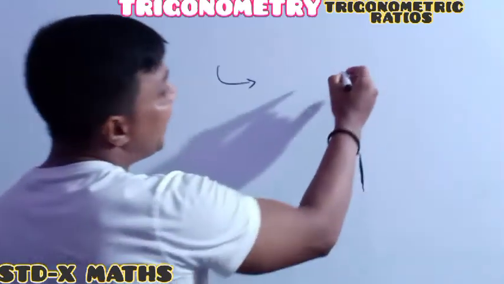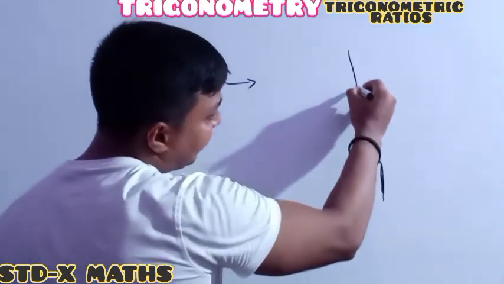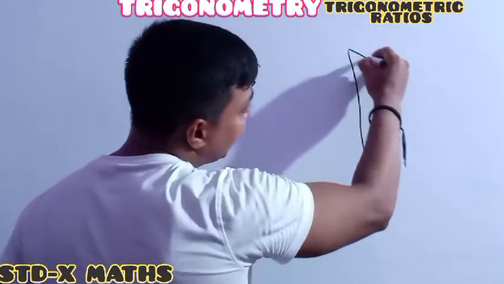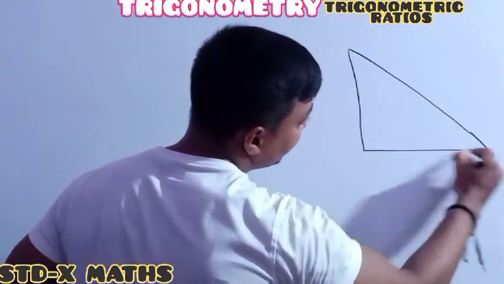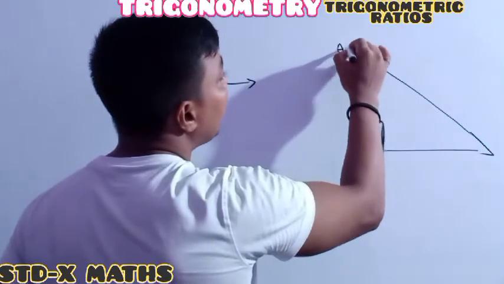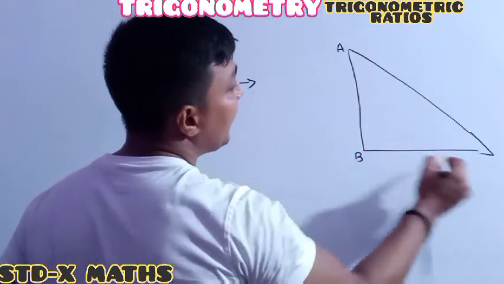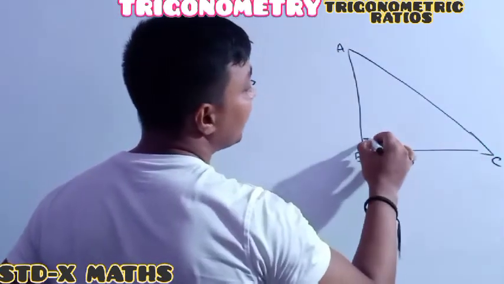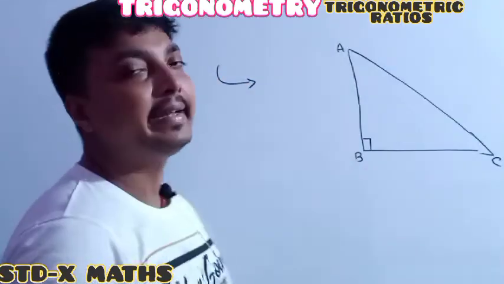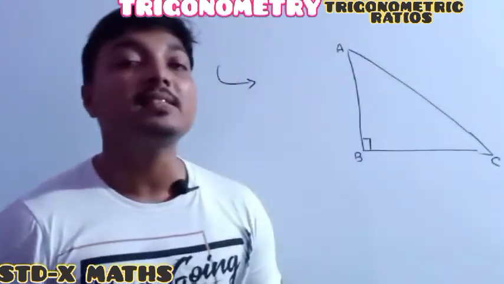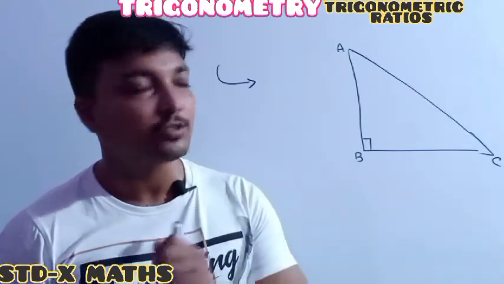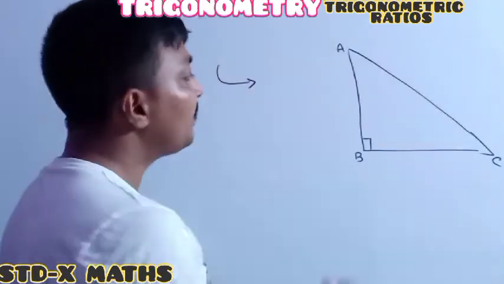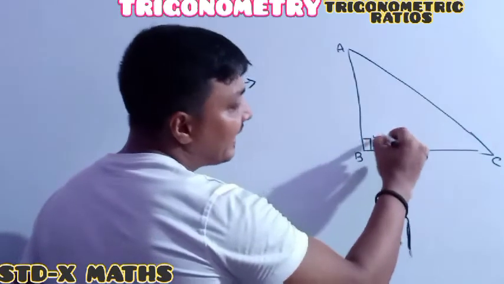Okay, see, first I am drawing a right angle triangle. Everyone see it perfectly. Suppose here it is A, this one is B, and this one is C. This angle is 90 degrees, so ABC is a right angle triangle at B. Understood? Listen, whenever this angle is a right angle,